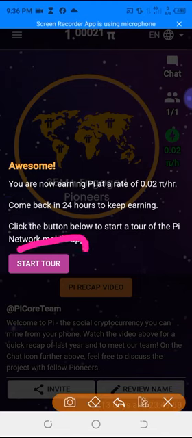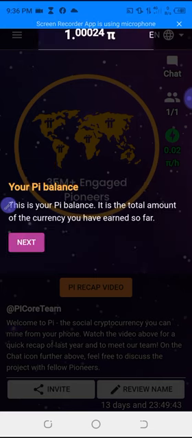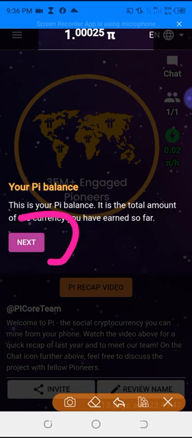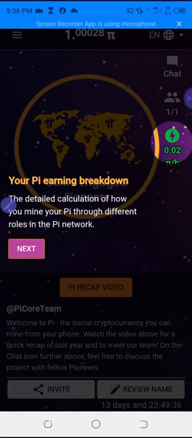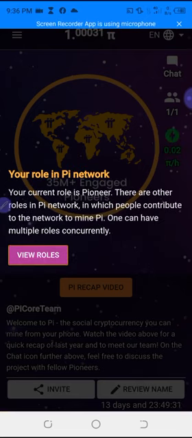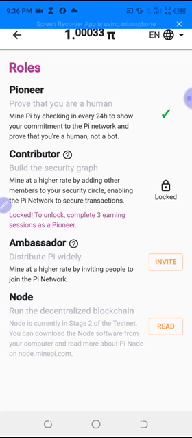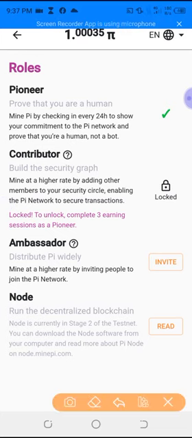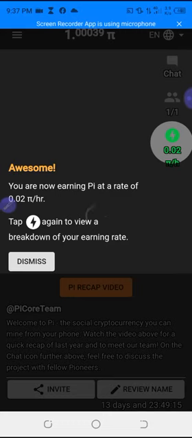Next, you now start a tour. Then you click on it too. Once you click, then you click on this next. Click on that one too. I click next again. Just keep clicking, but make sure that you read to understand. They have now view rules. Then you click. Now that you have already finished clicking everything, you now click on this arrow so that you return. The arrow has been clicked.